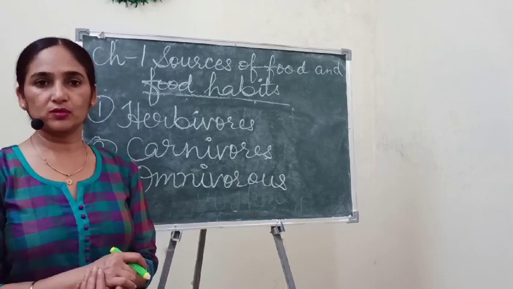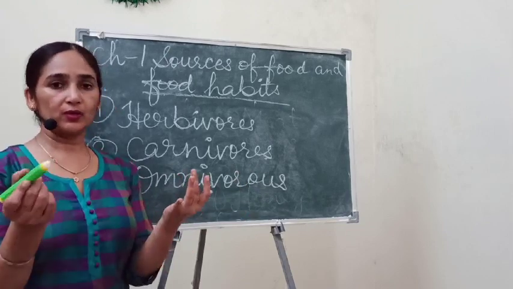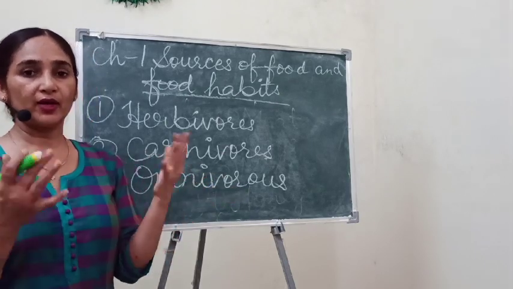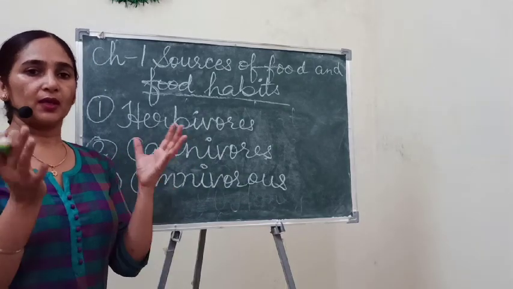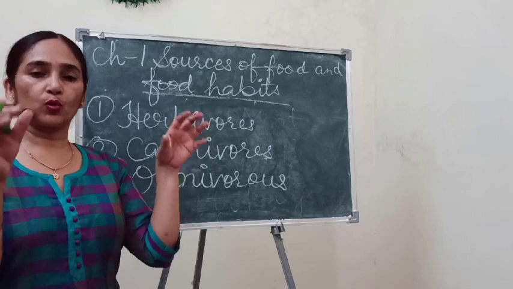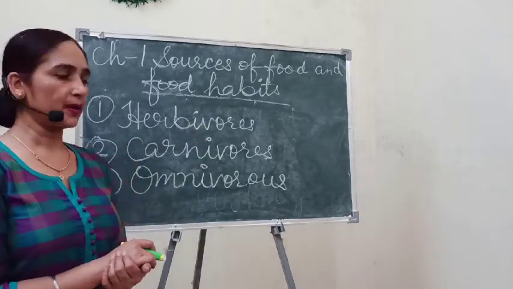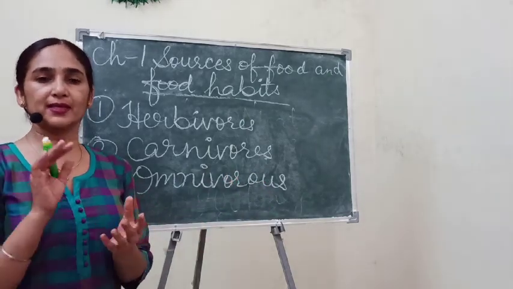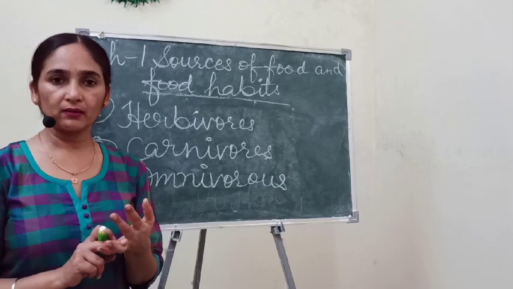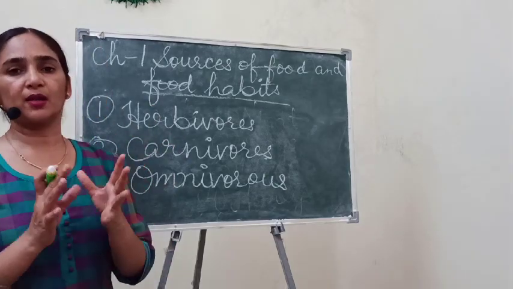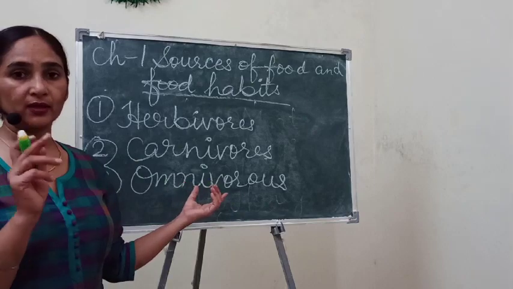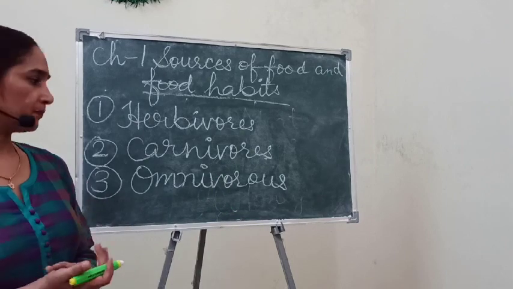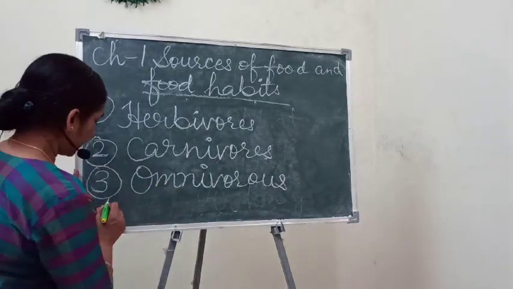Human beings are omnivores. Okay, other than human beings, you know that if we are vegetarian, then also we have studied that we are using milk products. So we depend for our food on both the plants as well as animals. Okay, and other than human beings, we can take example of crow, bear. Okay, and other so many animals are even cat, dog. These all the animals are omnivorous. Okay, so this is the third category.